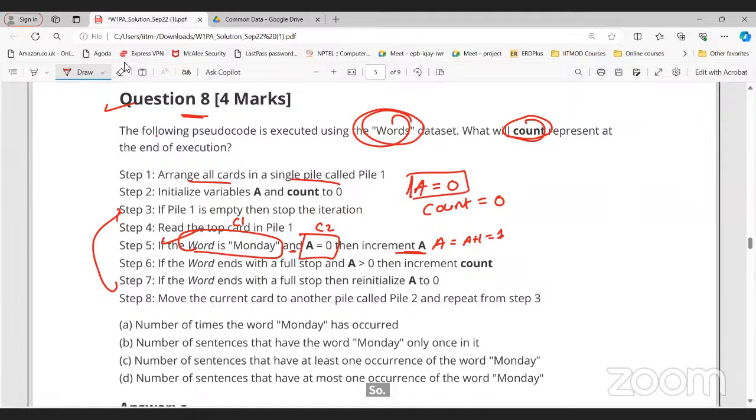Initially the value of A is 0, right? Now the word is Monday and A is also 0. Then we'll increment the value of A. That is basically 1, right? Now go for the next step.